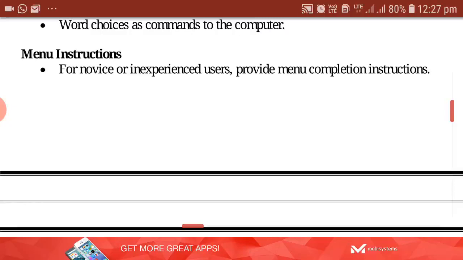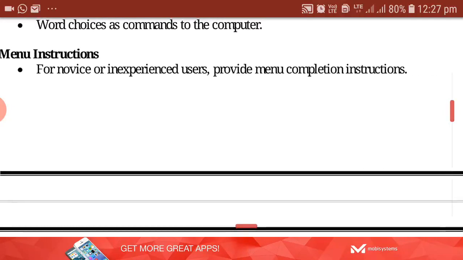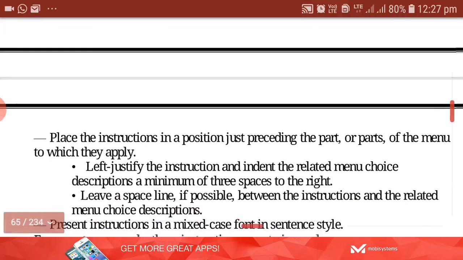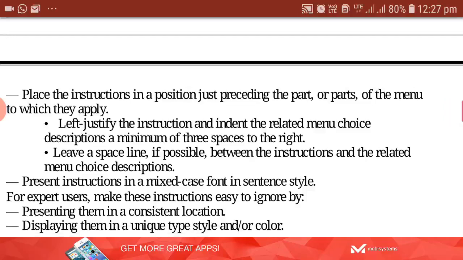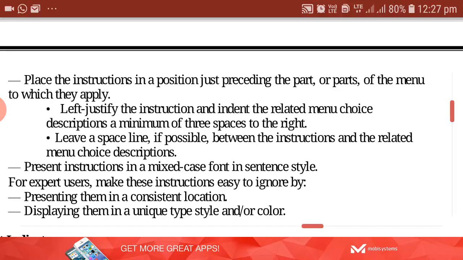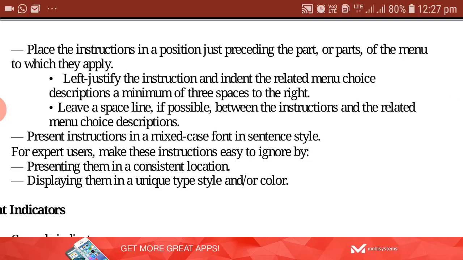Then menu instructions. For novices, that means freshers or inexperienced users, provide the menu completion instruction. That means how they can select and how they can complete that option has to be provided to the fresh users. Place the instructions in a position just preceding the part or parts of the menu. That is, left justify the instruction or indent the menu choice, and leave a space line, so that how the menu works is known to the freshers.